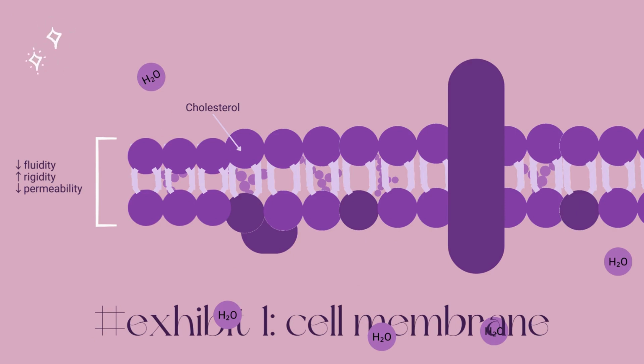Now, cholesterol also helps to maintain the fluidity of the cell membrane by preventing the phospholipid molecules from packing too closely together, recall fatty acids. Dehydration can lead to changes in cholesterol distribution within the membrane, also affecting its stability.